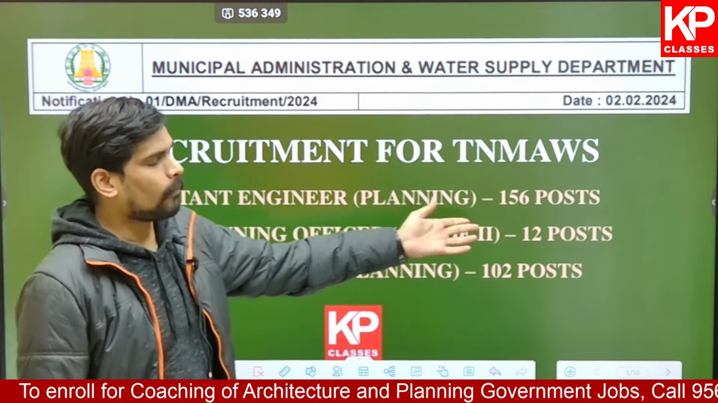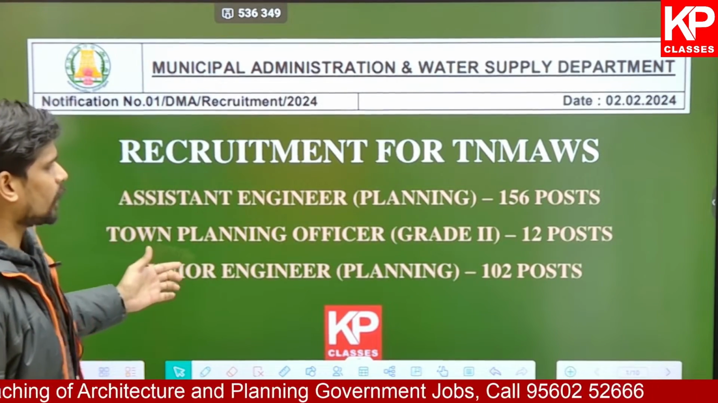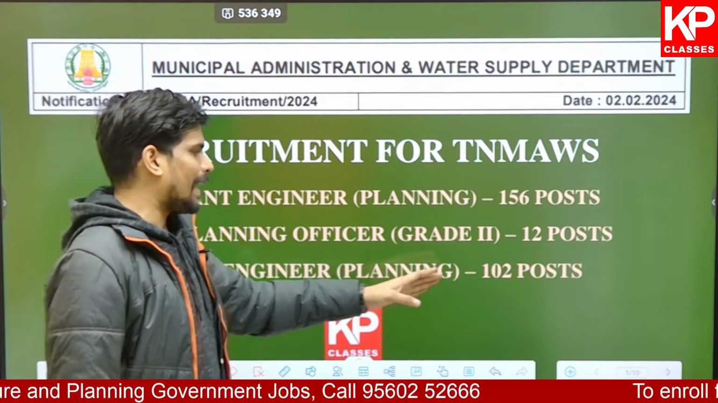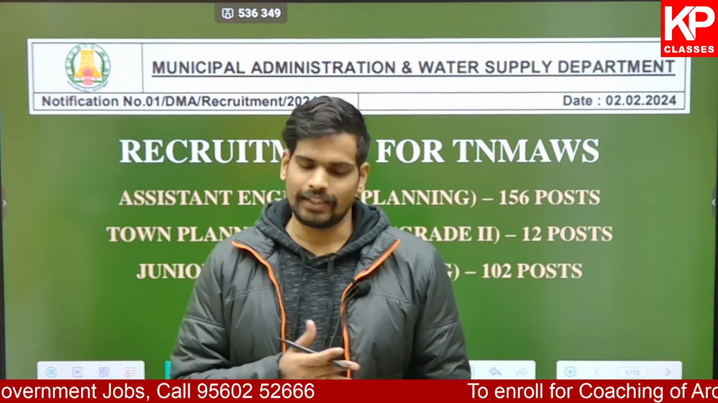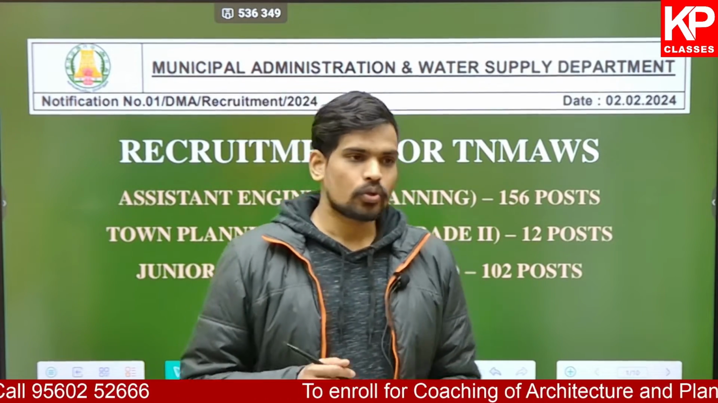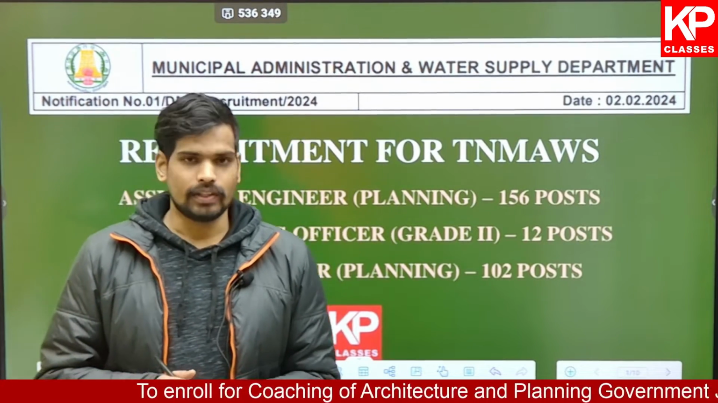where there are a total of 156 posts. For town planning officer of grade 2, there are 12 posts. And junior engineer in planning, there are 102 posts. And for all these posts, it is mandatory to have knowledge of Tamil, and you should have a bachelor's degree in either architecture or planning or civil engineering.